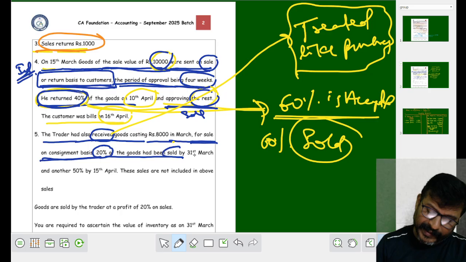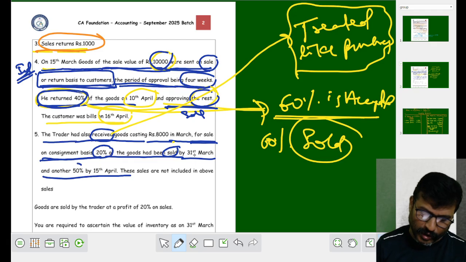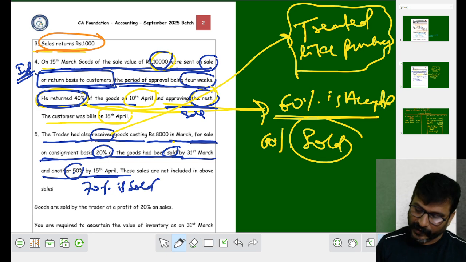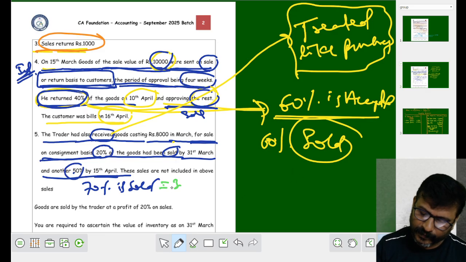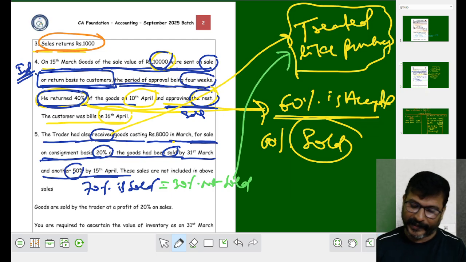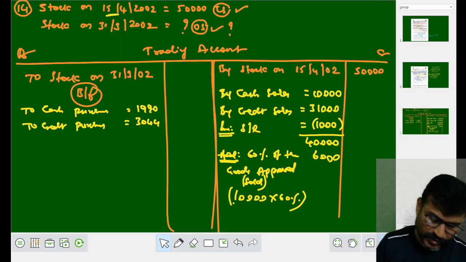Fine. 20% of the goods have been sold by 31st March. Another 50% is sold on 15th April. So how much percentage is sold? 70% is sold. Then what is not sold? Not sold is 30%. This 30% is to be treated like purchases. These sales were not included in above sales. These are not our sales. These are consignment sales. Out of this, 70% sold, 30% not sold.